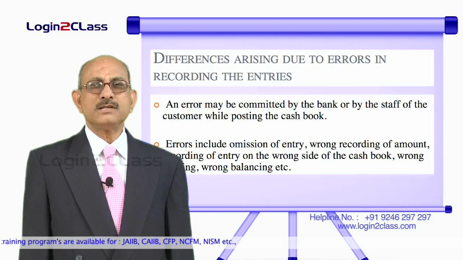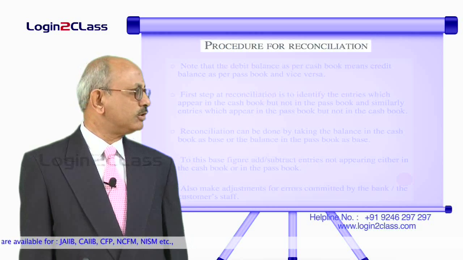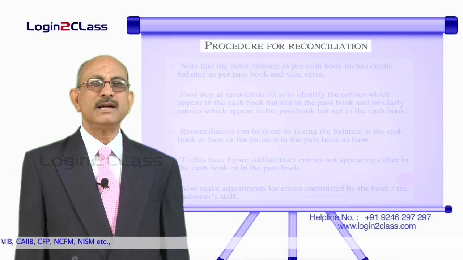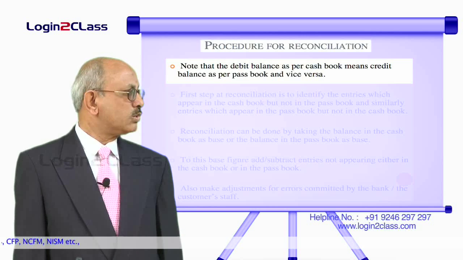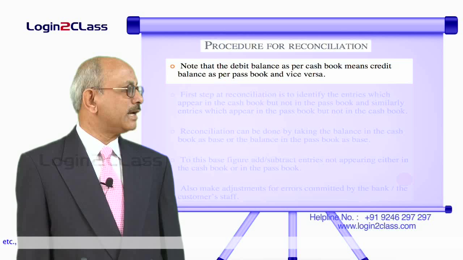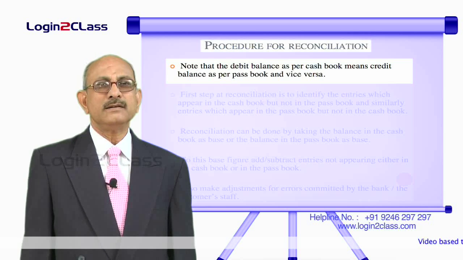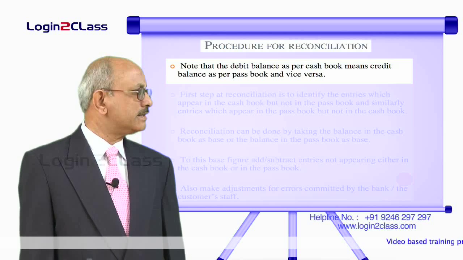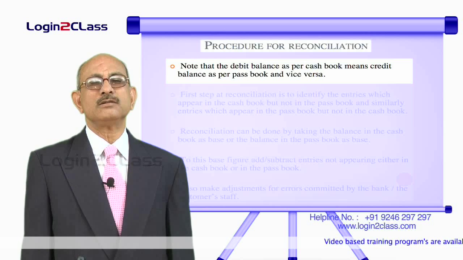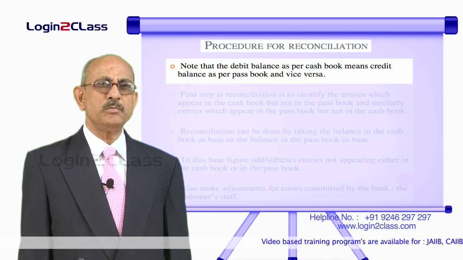So, for this purpose we need to reconcile both the accounts, and for that we have to follow the following procedure. Procedure for reconciliation is as under. One is note the debit balance as per cash book and the credit balance as per passbook. First of all you have to understand that a debit balance in the cash book means there is a credit balance in the bank account, because the bank is maintaining the account on behalf of the customer.